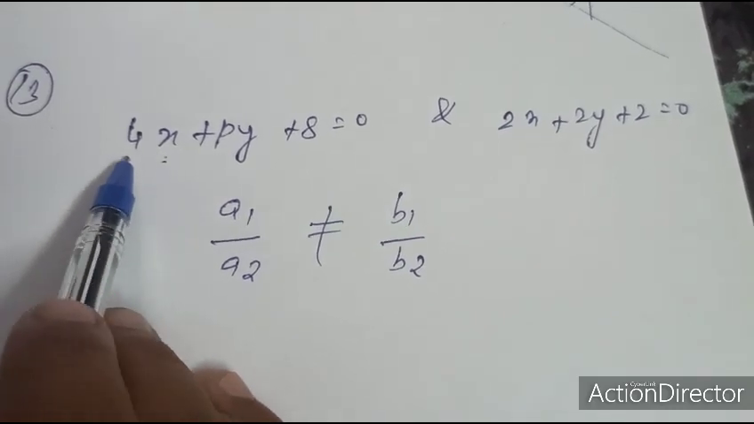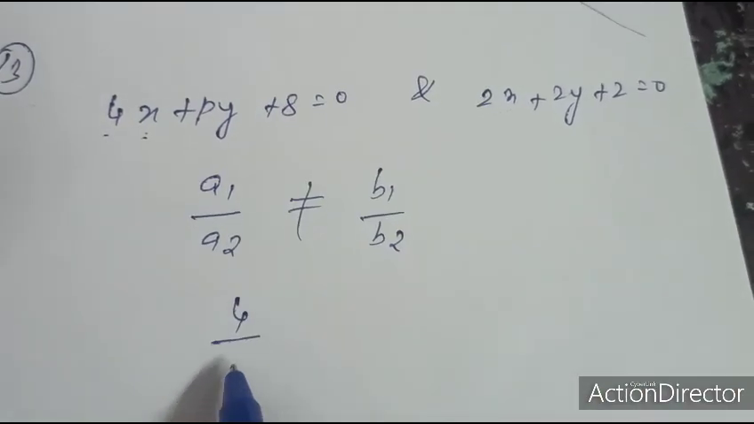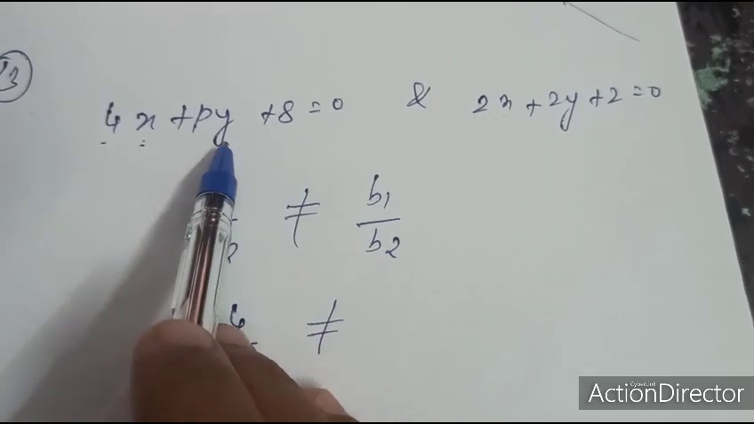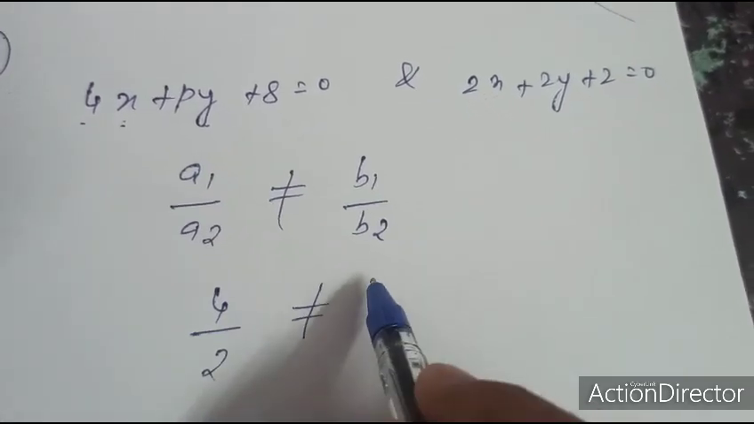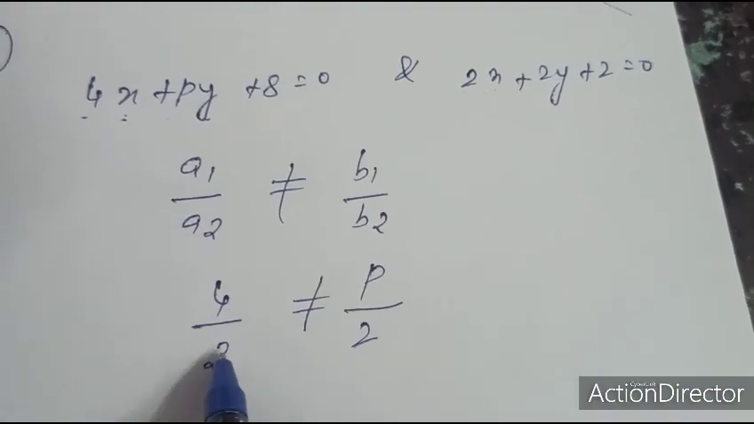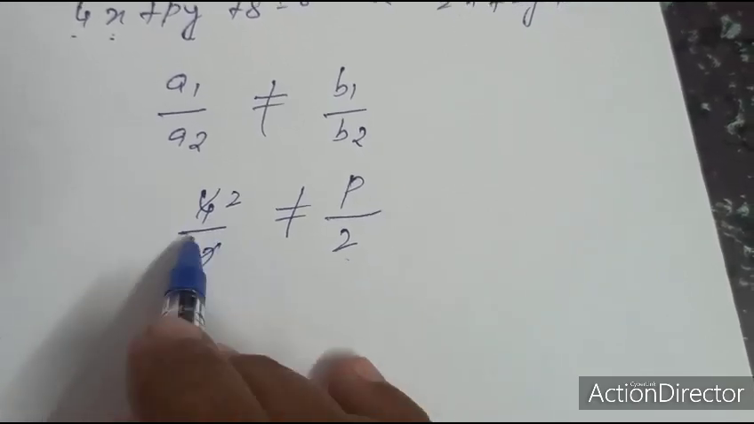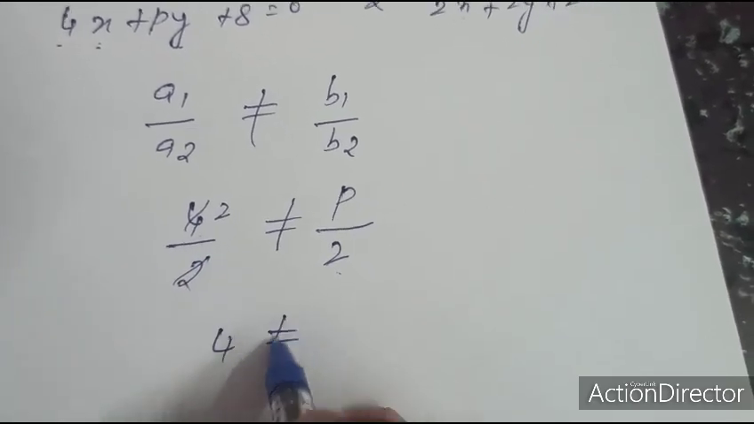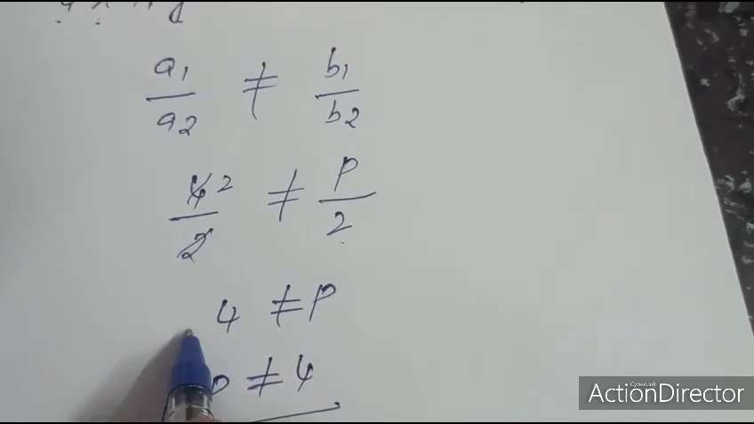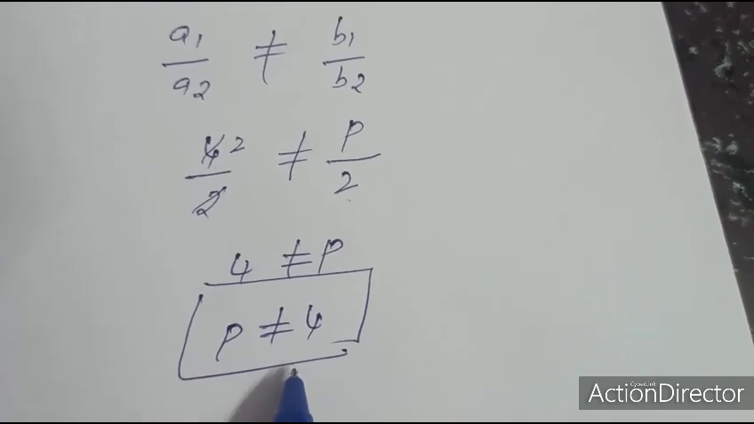a1 is the x coefficient 4, a2 is the x coefficient 2, not equal to b1 by b2. b1 is the y coefficient p, b2 is the y coefficient 2. Simplifying, 2 2s are 4. Cross multiplying, 4 not equal to p, so p not equal to 4. Therefore, the value of p is p not equal to 4.